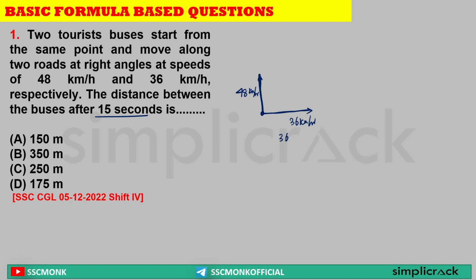Sir, let's change this kilometer per hour into meter per second, and it moved for 15 seconds. Same here, 48 into 5 by 18 multiplied by 15. Clear? Yes. Sir, 18 2s are 36, 5 2s are 10, 15 plus 10, so it is equal to 150 meter. So this side is equal to 150 meter. Now this, 2 9s are 18, 2 24s are 48. 3 3s are 9, 3 8s are 24. 3 5s are 15. 5 5 25 into 8 is equal to 200 meter.